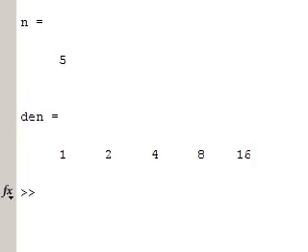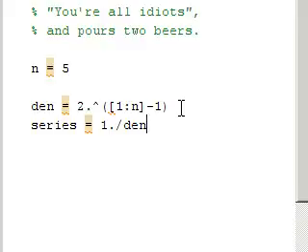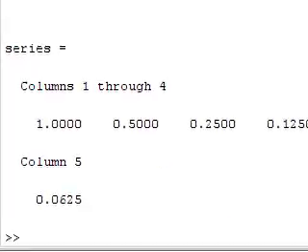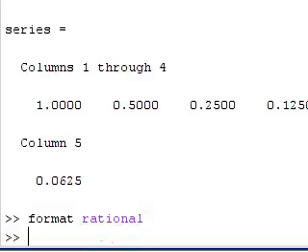And I can see down here my denominators are growing as expected. And so the series is simply going to be 1 dot divide, because I've got a scalar divided by a vector denominator. Let's take a look at how that looks. And looking here at the series, it's coming out as decimals, but it'd be easier to understand if it was formatted as rational numbers. So I'm going to say format rational, and look at series again. And that's exactly what we were seeing out of the joke.